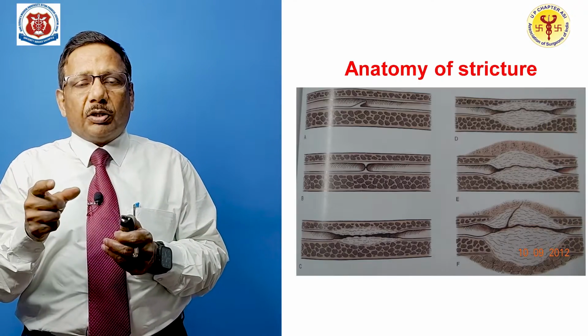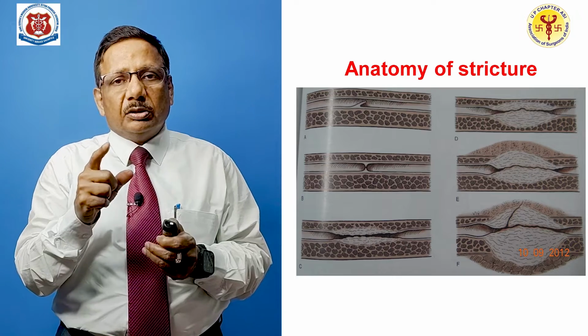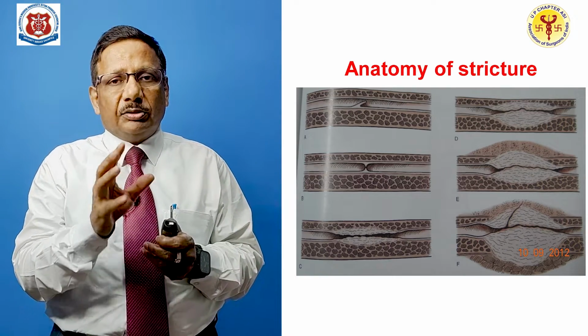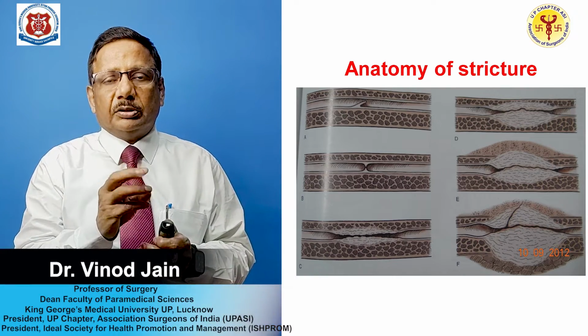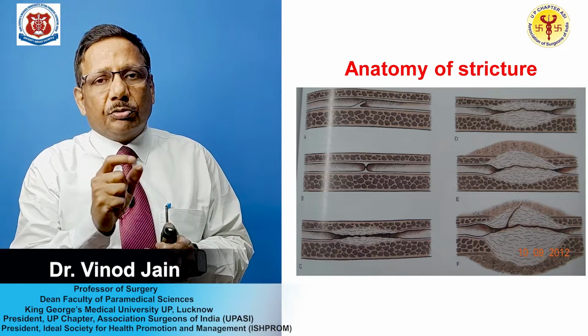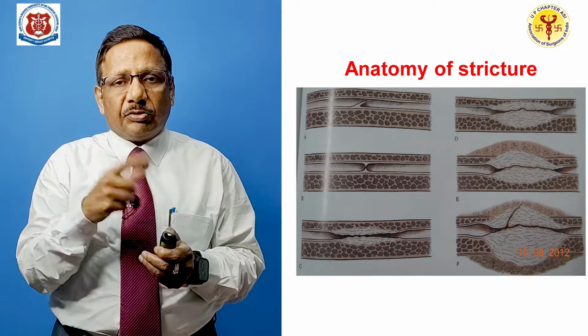Before we proceed, I again want you to see this diagram from Campbell urology, which I have shown in my previous lecture also, but just for the sake of revision.